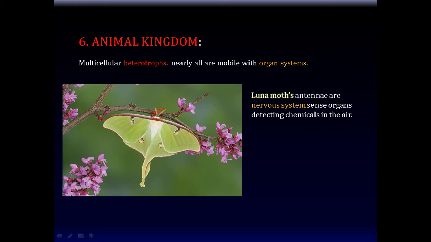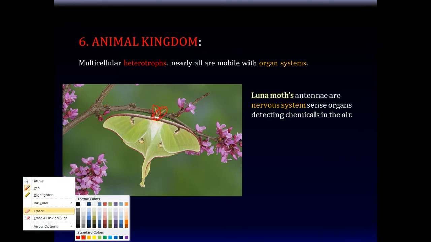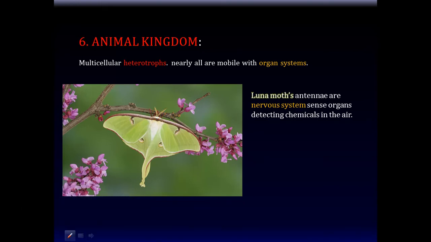It has these antennae, which are a part of its nervous system. It's a sense organ that's able to detect chemicals in the air and analyze those chemicals. So these are pretty complicated living things, even though it appears quite small and at first sight might not be as complicated, but nevertheless regarded as quite beautiful.